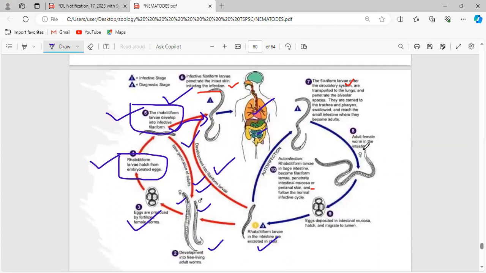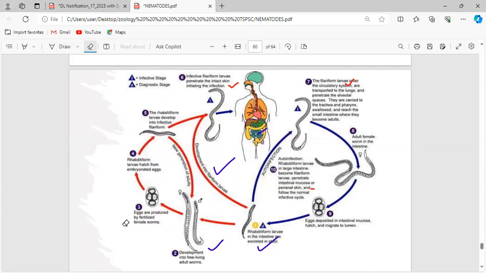Okay. The filariform larva, once it enters into the human host, will reach the circulation, that is the heart. From the heart, it will reach the lungs. From the lungs to the alveoli, to the trachea, to the pharynx, to the small intestine. Okay. And in the small intestine, they'll attain sexual maturity. They'll become the adults. And once again the female and male will be there, and once again the eggs will be laid and the cycle will continue. Okay, and the concept of auto-infection is also there.